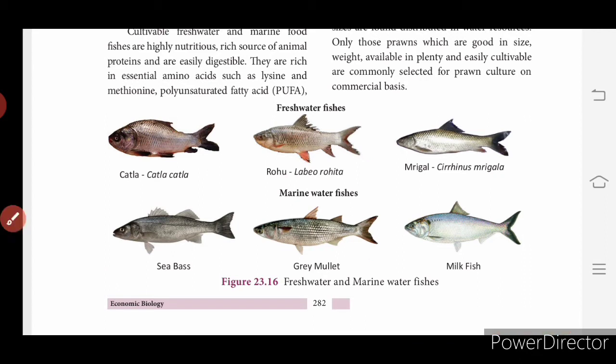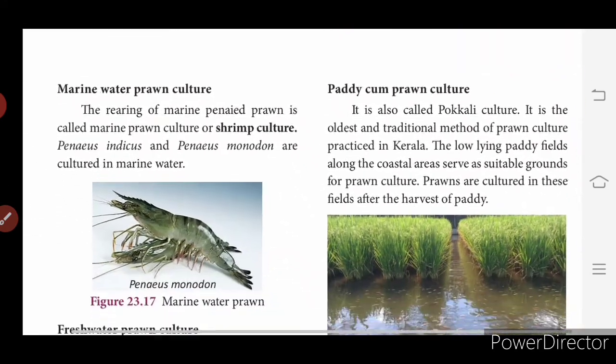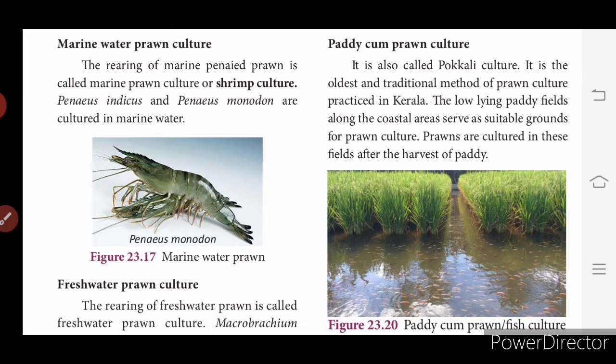Okay. So now we will continue with prawn culture. Marine water prawn culture. The rearing of marine penaeid prawn is called marine prawn culture or shrimp culture. So both are the same. Shrimp and prawn both are the same. In Tamil we call it era.